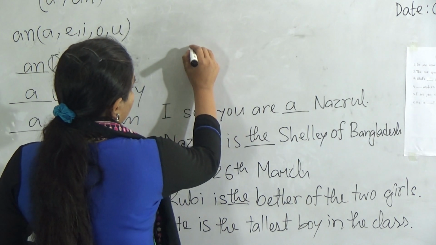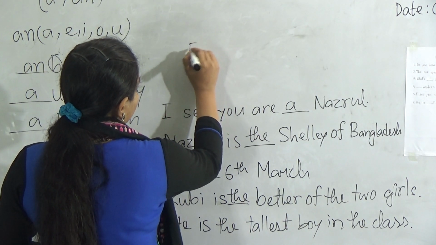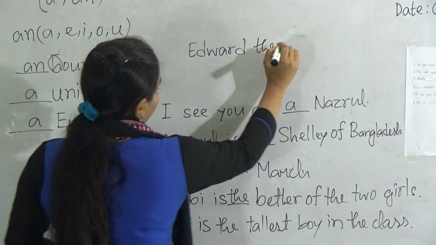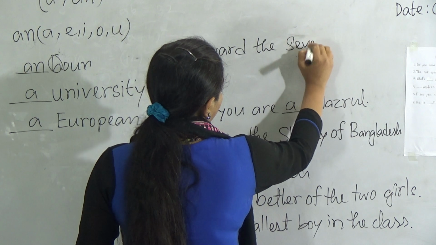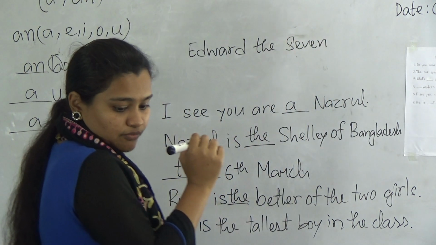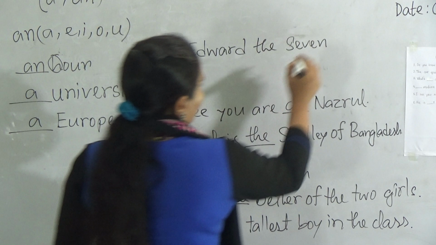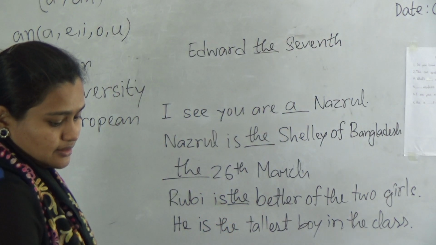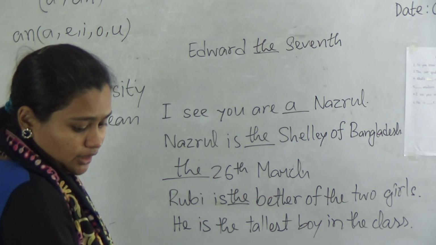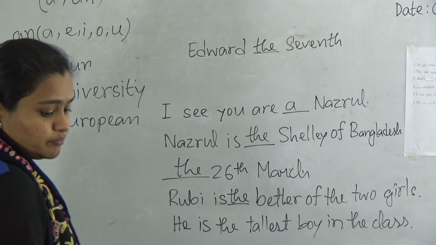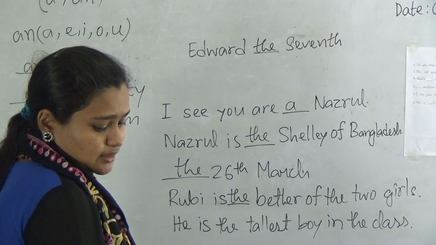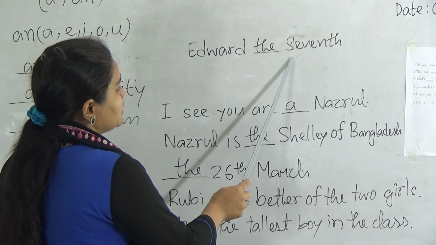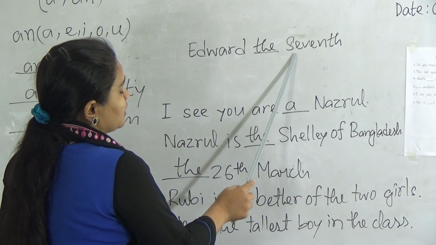If you write "Edward the 7th", we use "the" in front of the ordinal number when we indicate some person and it is written in letters.